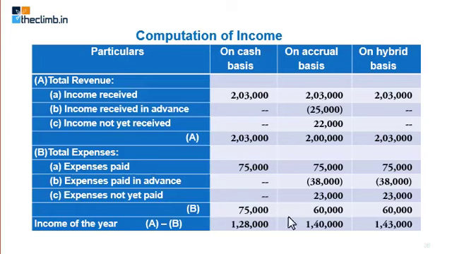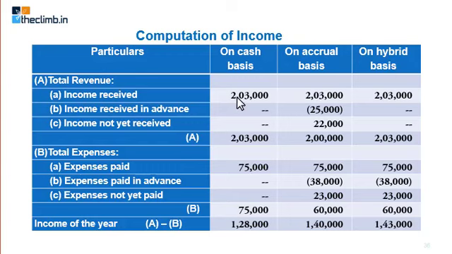So what I see is income received. First I have written total revenues and total expenses. Now from this total of revenues I'll subtract total expenses and then I'll get the profit. So A part is total revenue, B part is total expenses. From A minus B I'll get income of the year or profit of the year. I must say profit of the year.